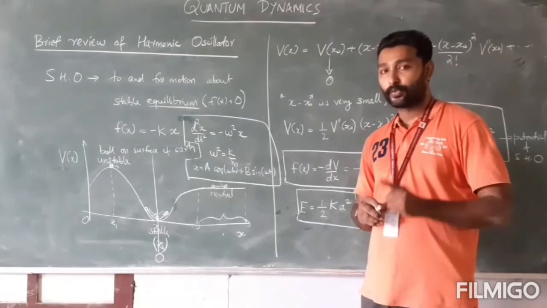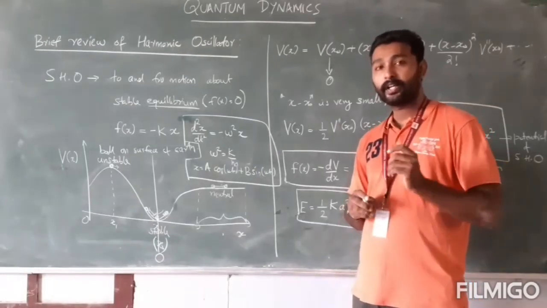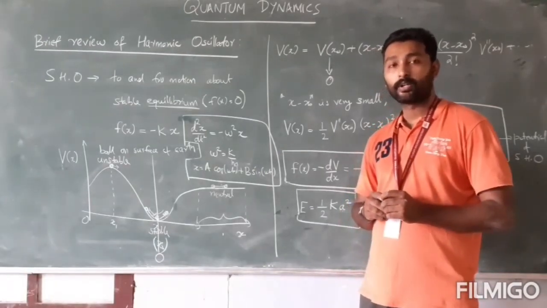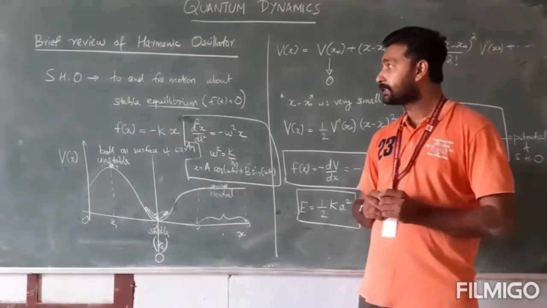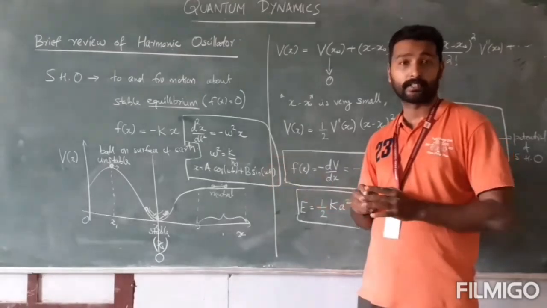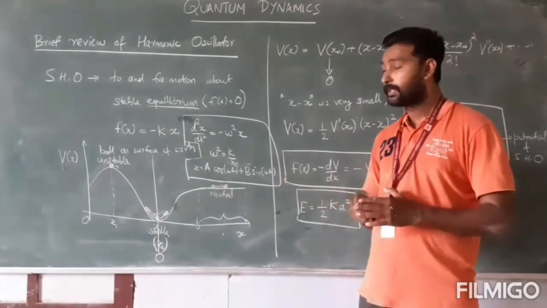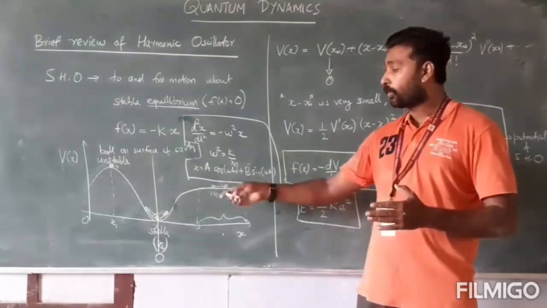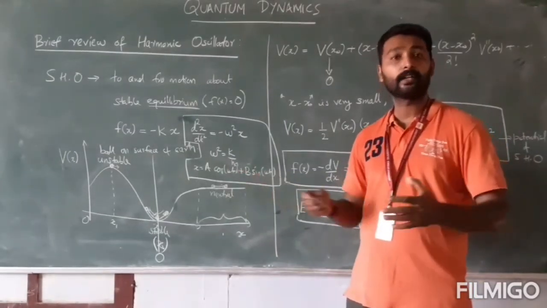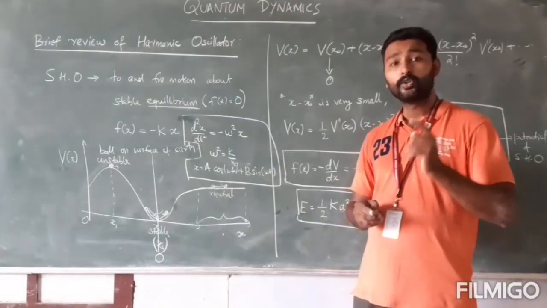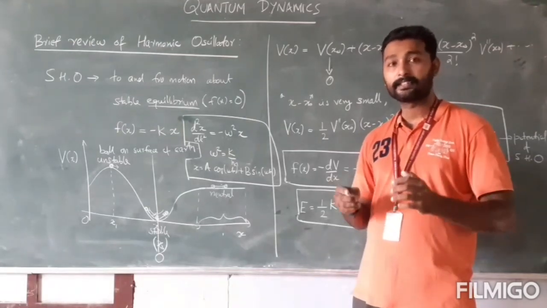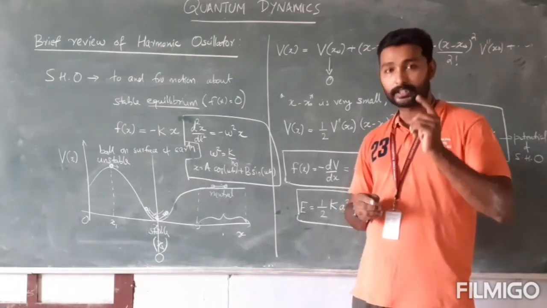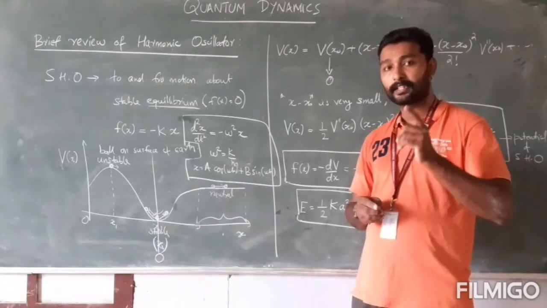Next, I would like to pose one question to you. The question is, why is the harmonic oscillator important in quantum mechanics? In classical physics, we know there are many real life examples. The simple pendulum, the spring mass system, the ball oscillating around a value. There are many real life examples in classical physics. Do we have any real life example in quantum physics which acts as a simple harmonic oscillator? You should think about it. You should come up with an answer in the next session.